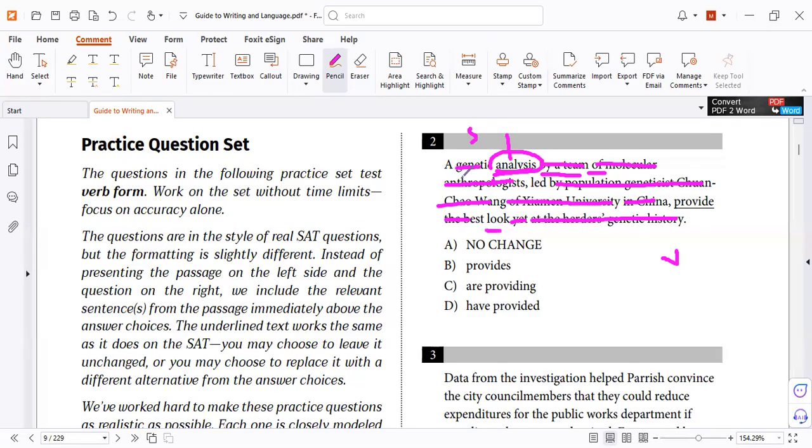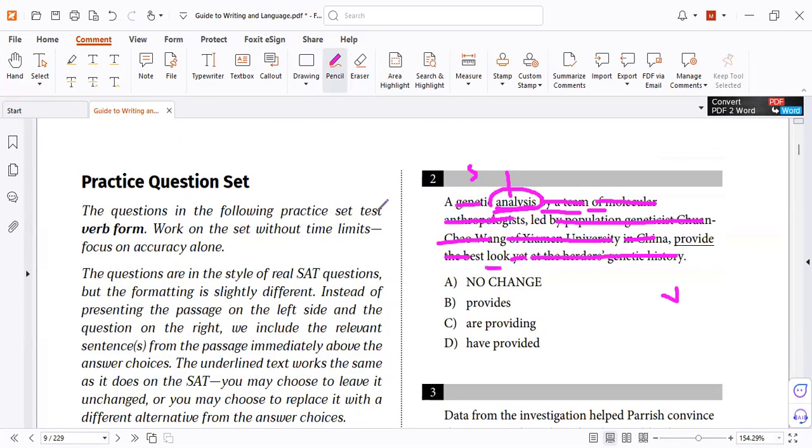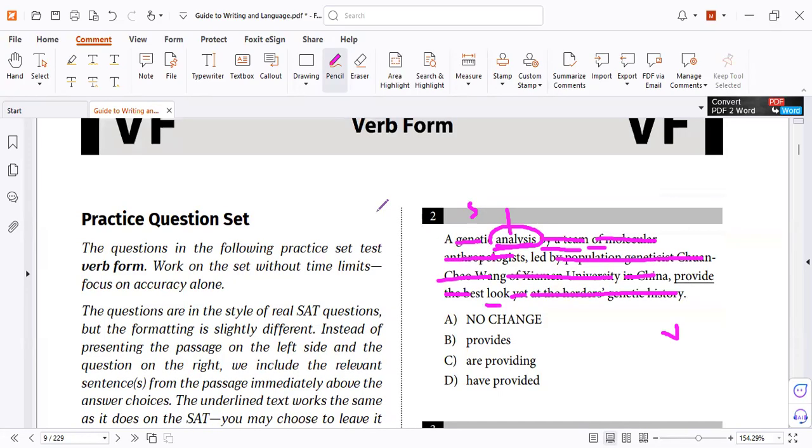So the subject is analysis. Now ask yourself, is analysis singular or plural? Singular. How did you know? We know because we studied: when I find is, it's singular; es, plural; analysis, singular; analyses, plural. Remember, later, inshallah, we'll discuss some exceptions in language, like some nouns from Latin and Greek words.